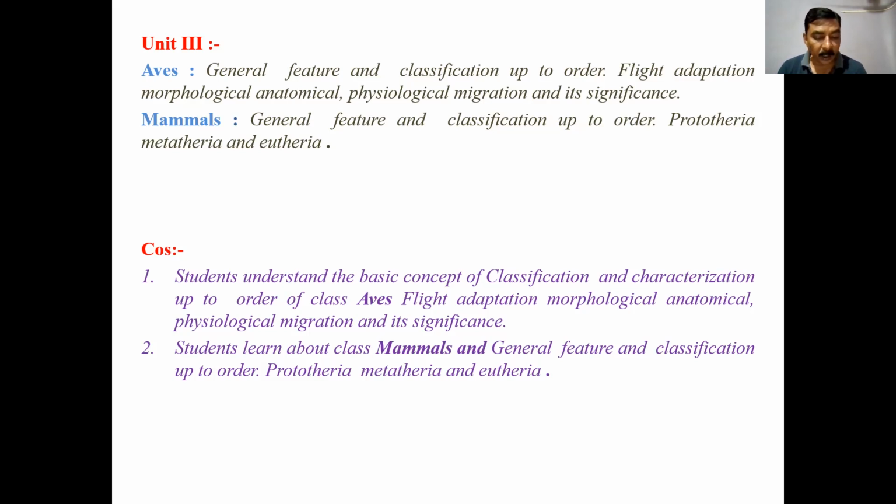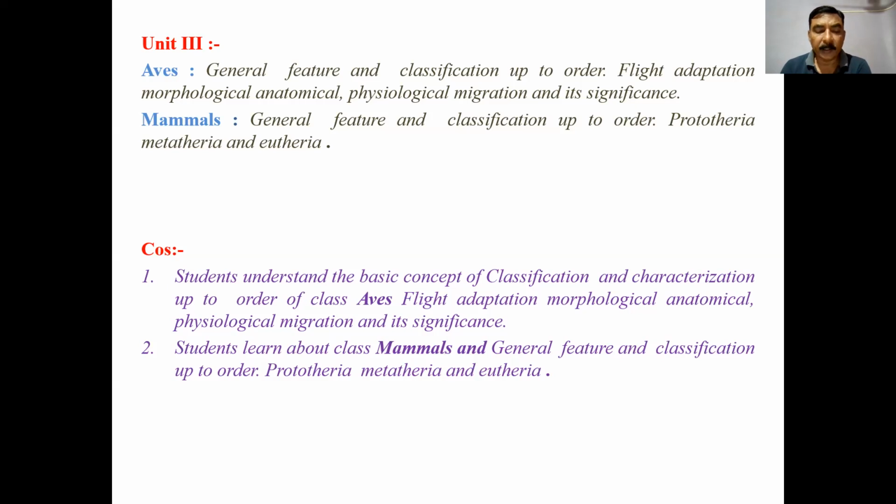All these characters are present in egg-laying mammals. This is known to be a prototheria egg-laying mammal. Example is duck-bill platypus, and this particular duck-bill platypus is known as Ornithorhynchus.